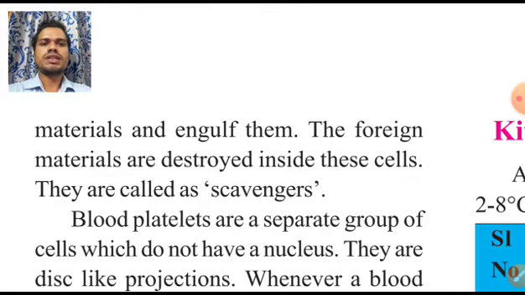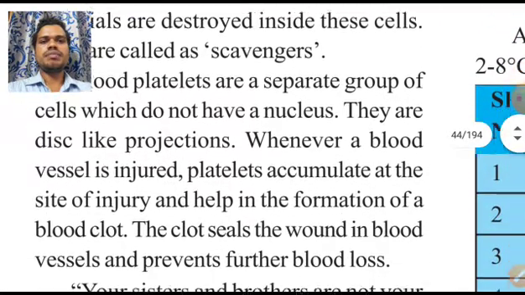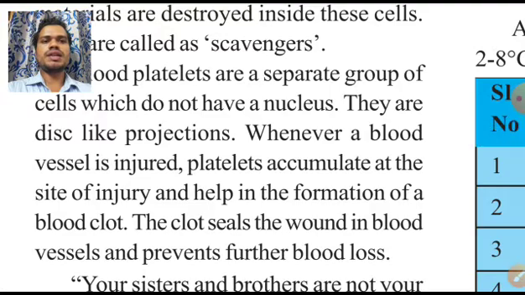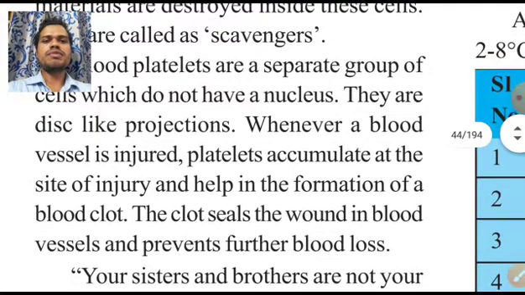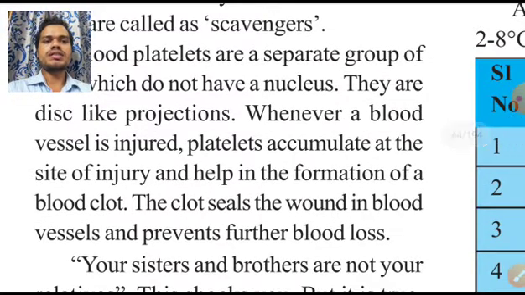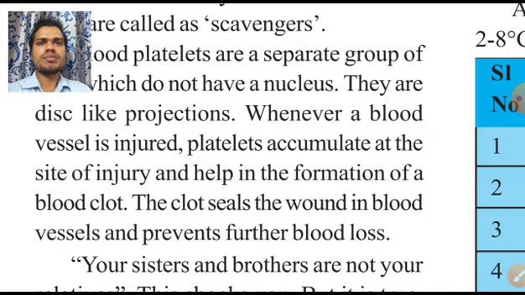Now the last one is blood platelets. Blood platelets are a separate group of cells which do not have a nucleus. They are disc-like projections. Whenever a blood vessel is injured, platelets accumulate at the site of injury and help in the formation of a blood clot. These clots heal the wound in the blood vessels and prevent further blood loss. So that's why platelets are very, very important. These platelets are useful for the healing of blood vessels.